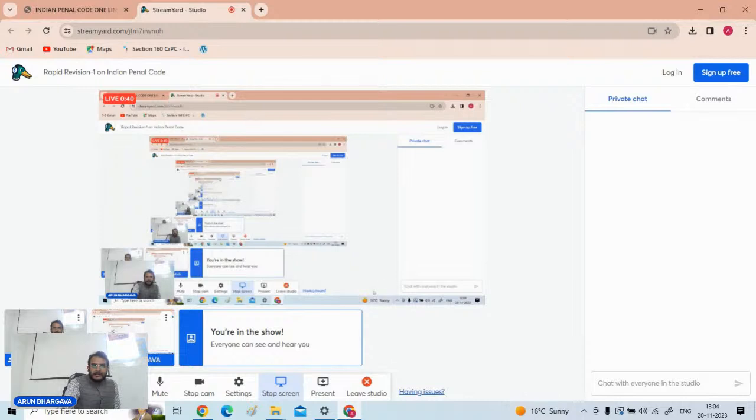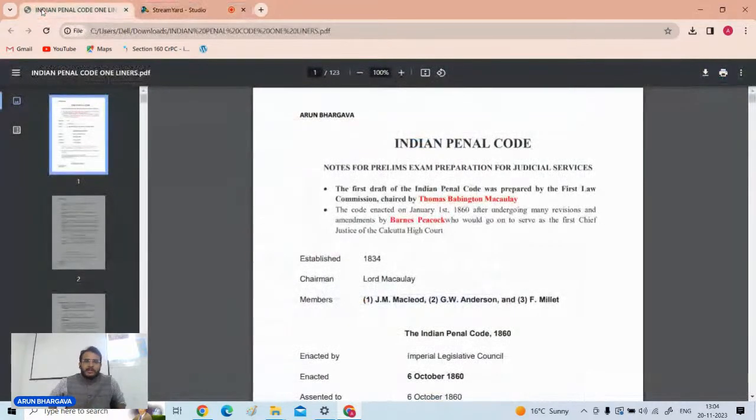So, welcome to the rapid revision round for the Indian Penal Code. And in this session for today, we are going to have the discussion on the basic pointers with respect to the Indian Penal Code.